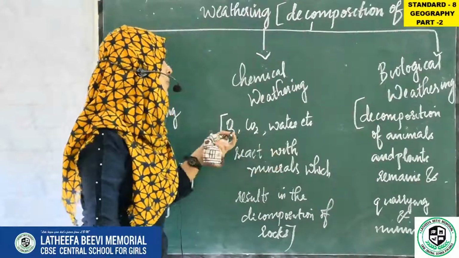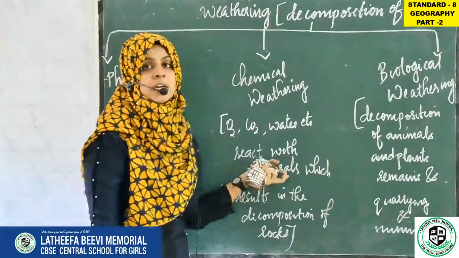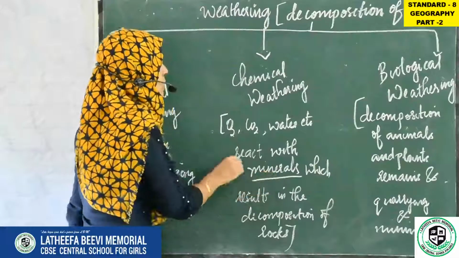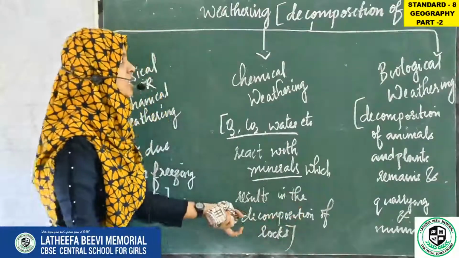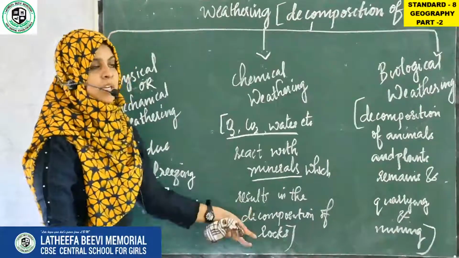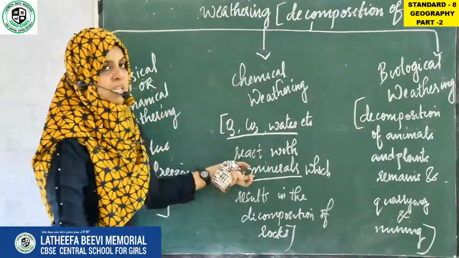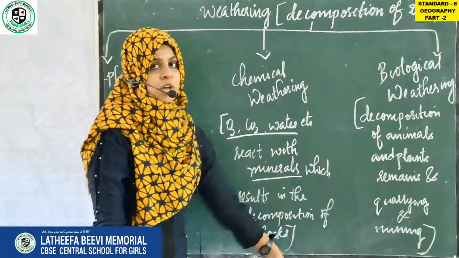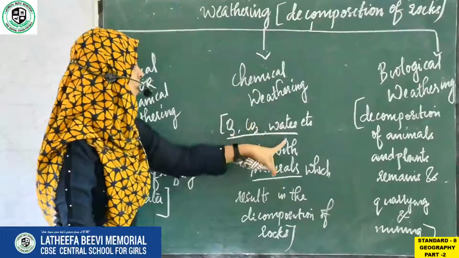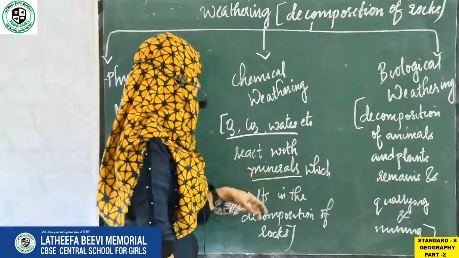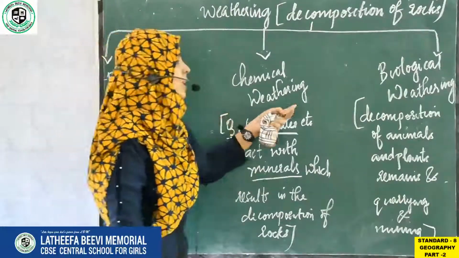When these minerals react with oxygen, carbon dioxide and water, it results in the decomposition of rocks, the disintegration or decomposition of rocks. What is decomposition? Decomposition means breaking down. So when carbon dioxide, oxygen, water etc. react with the minerals, it results in the decomposition of rocks. When does it cause this? When oxygen, carbon dioxide and water react with the minerals, the decomposition or disintegration of rocks occurs. And that process of weathering is known as chemical weathering.